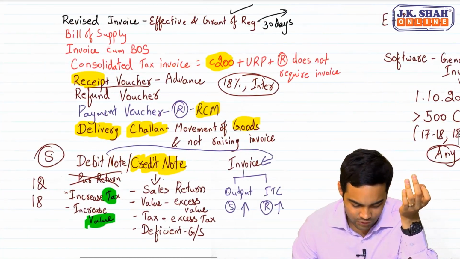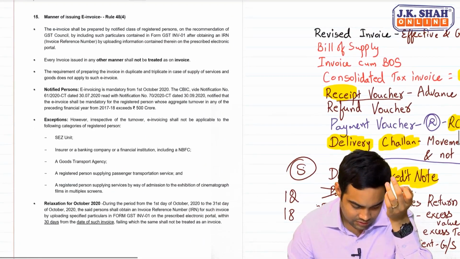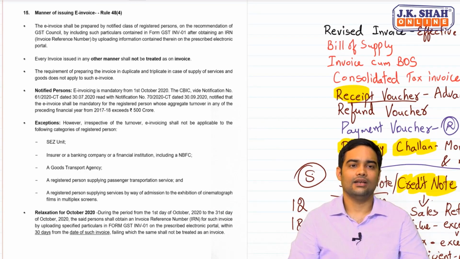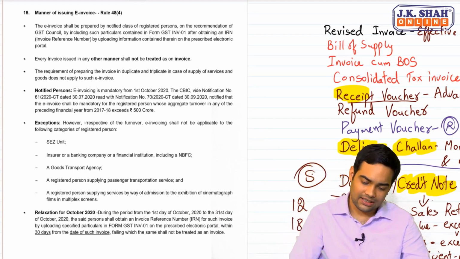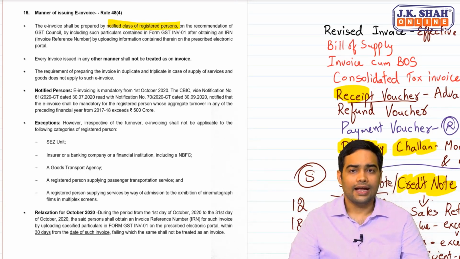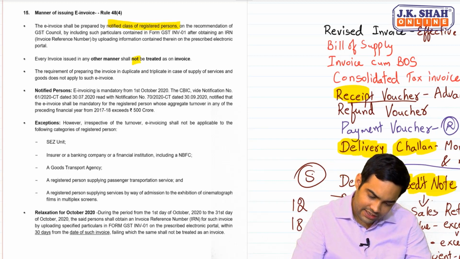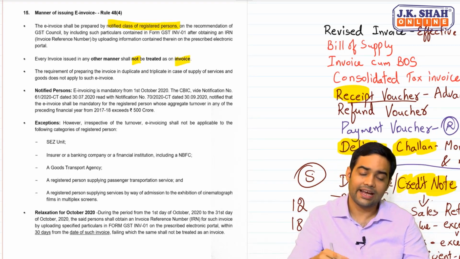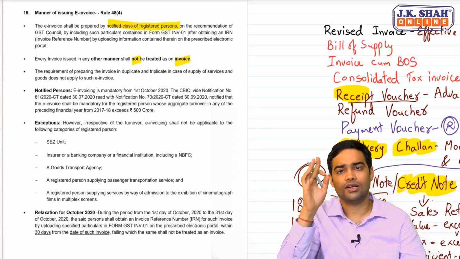Just some brief, you can take a screenshot of this, so that this is the amendment regarding the manner of e-invoice. So e-invoice, who has to generate it? A notified class of persons. Any invoice not generated using this shall not be treated as an invoice. So it has to be generated if required.